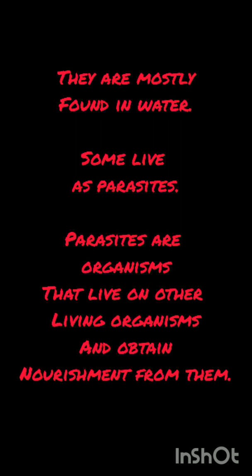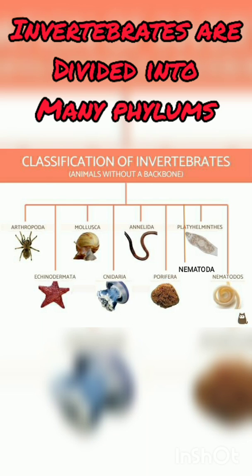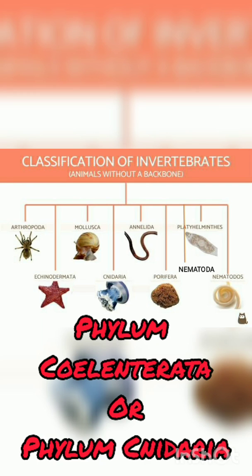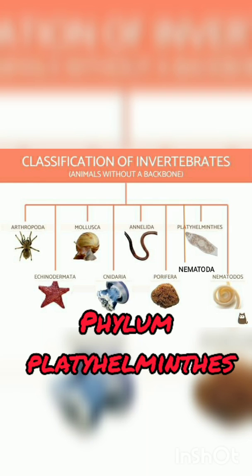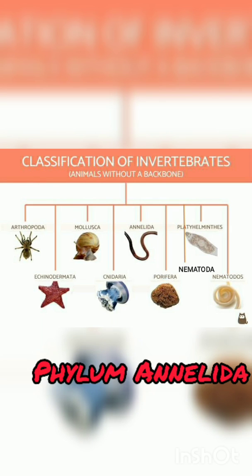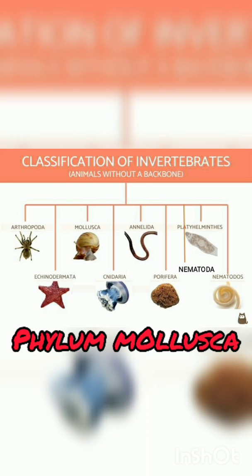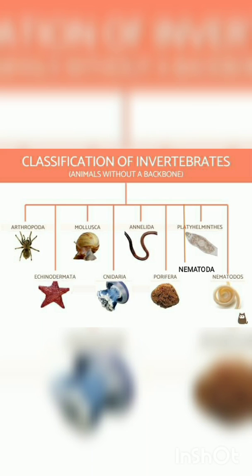Now, invertebrates are further classified into many phyla. The different phyla are phylum Porifera, phylum Coelenterata, also known as phylum Cnidaria, phylum Platyhelminthes, phylum Nematoda, phylum Annelida, phylum Arthropoda, phylum Mollusca, and phylum Echinodermata. Today we will be doing the first four, that is phylum Porifera, phylum Coelenterata, phylum Platyhelminthes, and phylum Nematoda.